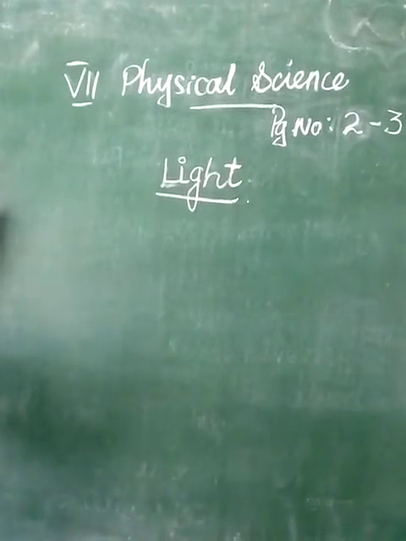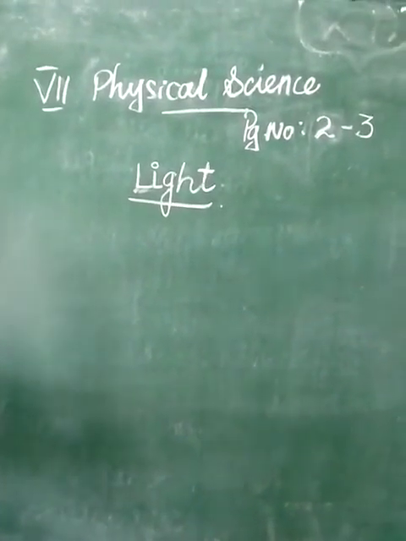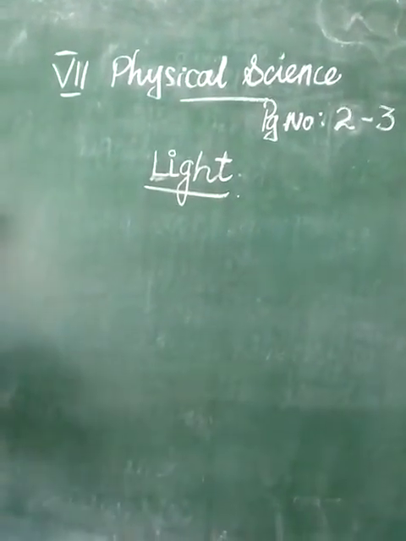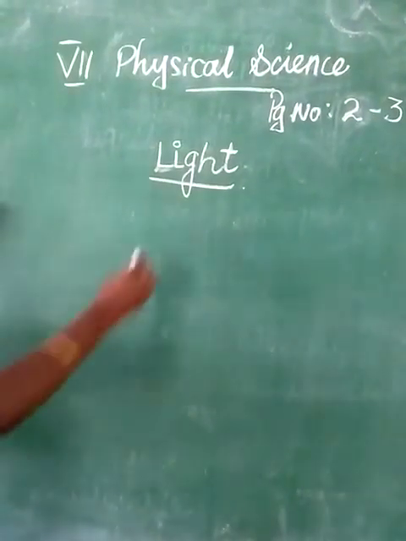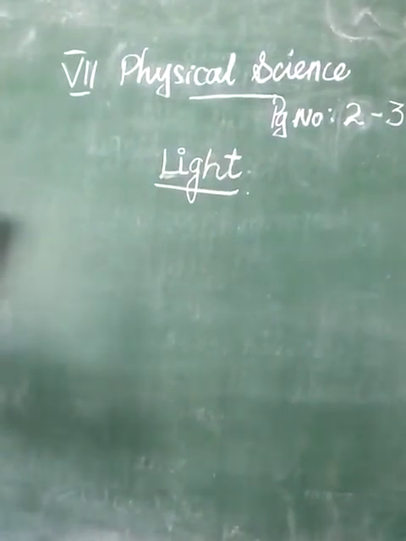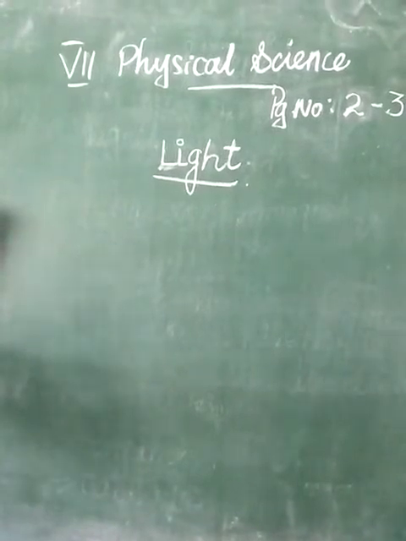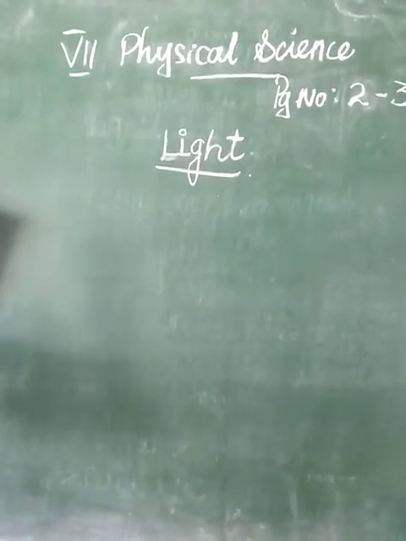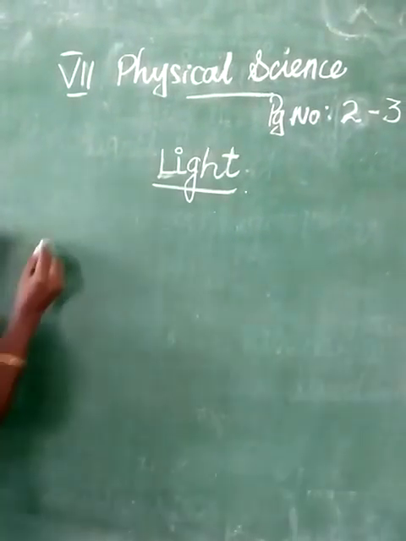So how are we seeing things? Through our eyes. When you look at the light, it will be very bright. Light is a type of energy, and that helps us to see all the things around us. The light can be detected by the human eye. So this is a small introduction about light. Today the first topic we are going to see is the sources of light.